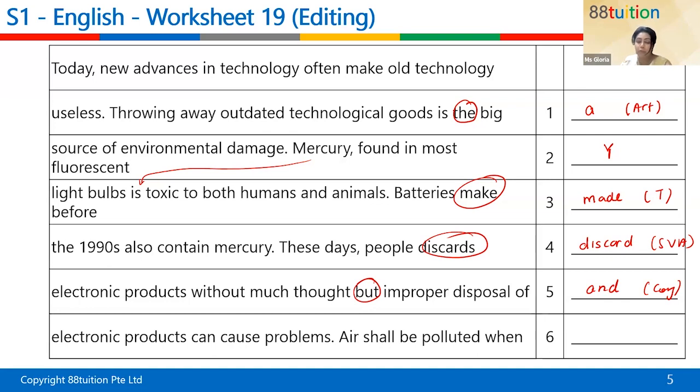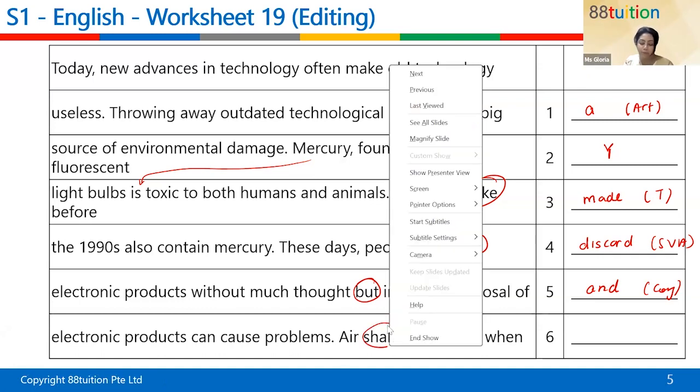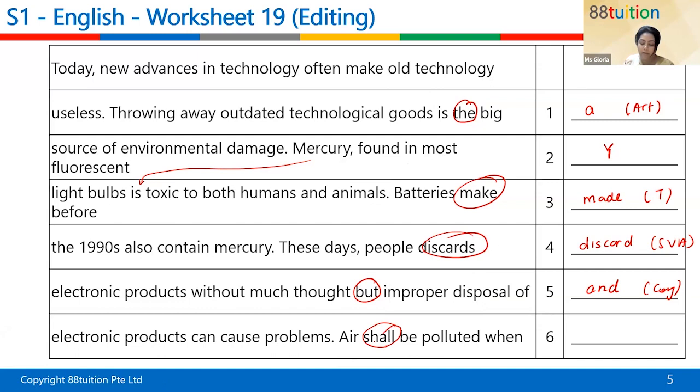Air shall be polluted when. It's the shall. Thank you. Air, not shall be, but what's the answer? Should. Air can be polluted. It's supposed to be air can. Air will. Air will be polluted or air can be polluted. Okay, it's a modal. Okay, let me write this modal.